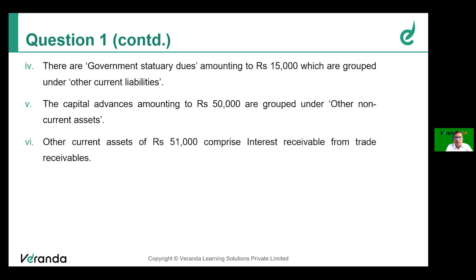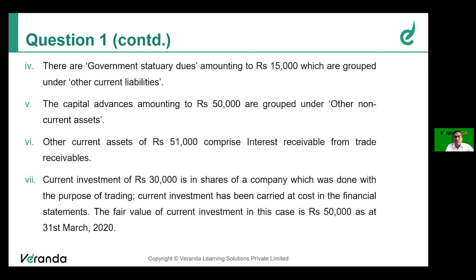Other current assets of 58,000 comprise interest receivable from trade receivables. So interest receivable is to be collected in the form of money. They have clubbed that along with other current assets. Therefore, there is a problem with grouping this under other current assets. That also has to be rectified.